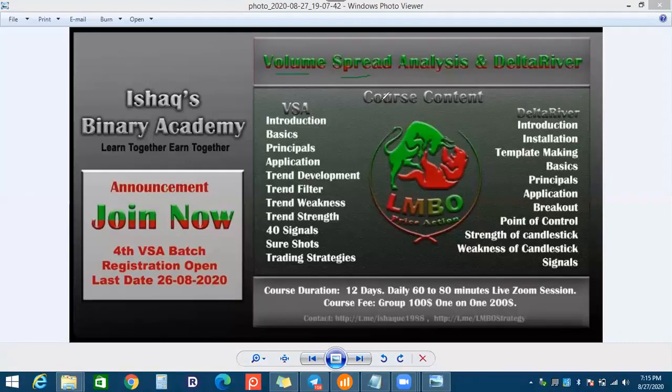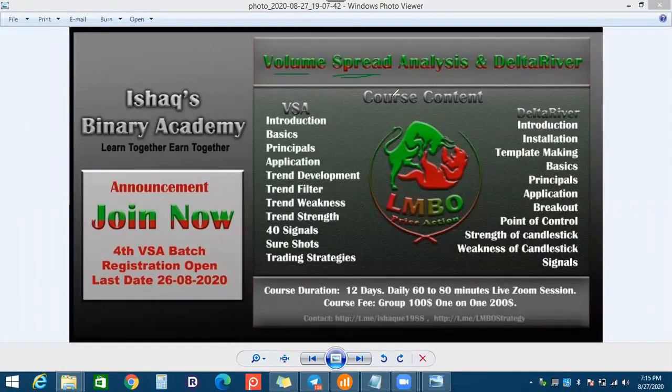volume and the spread: what is volume, how we can measure it, how we can understand each and everything about the volume, what is the spread, how we can measure the spread, which is the spread. These are the things we will cover in this introduction session.